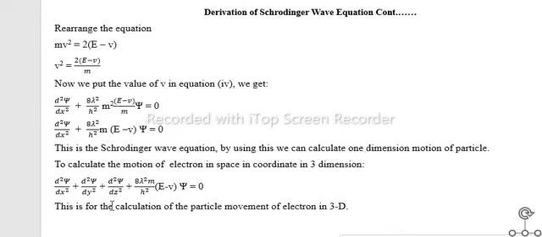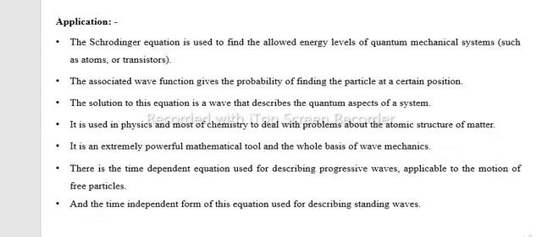So this is for the calculation of the particle movement of an electron in three dimensions. These are the applications of the Schrodinger wave equation.